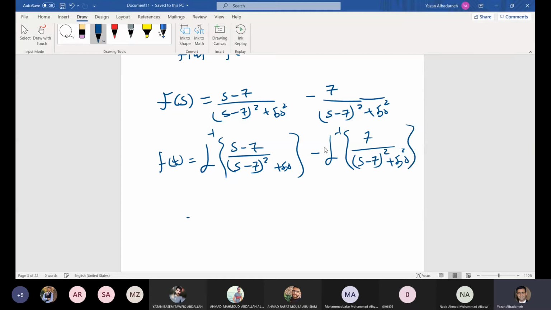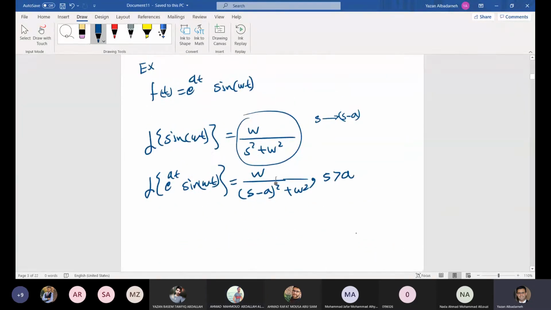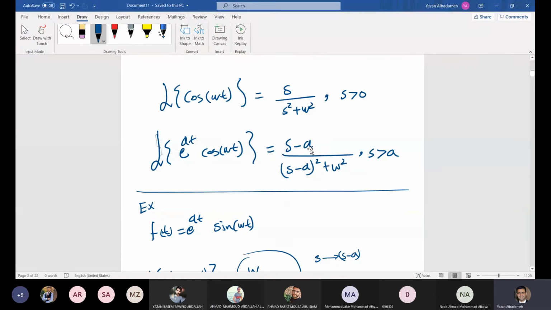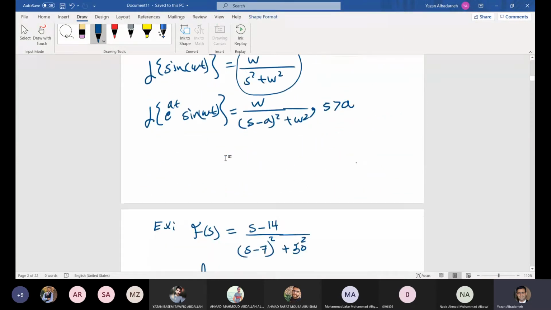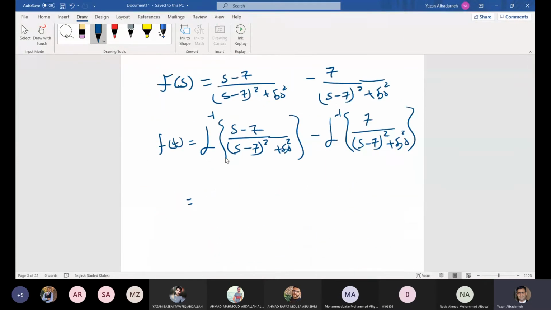What is the inverse Laplace transform of the first function? E to the power 7, cosine. Yes, this one is in the form s minus a divided by s minus a squared plus omega squared, so the inverse Laplace transform is e to the power at cosine omega t. So here we have e to the power 7t multiplied by cosine 50t.